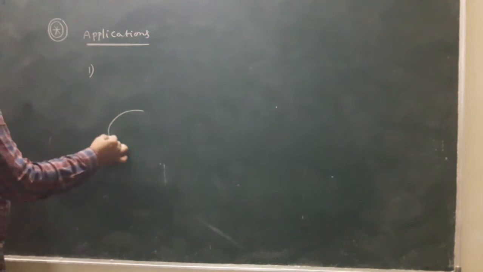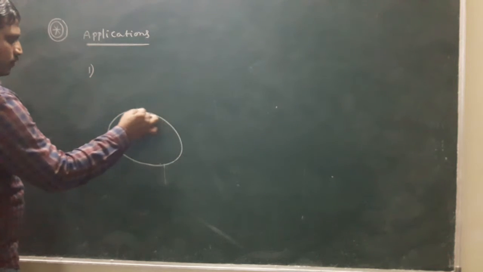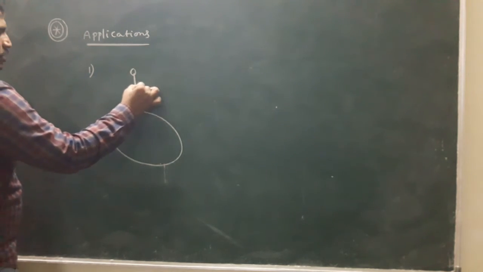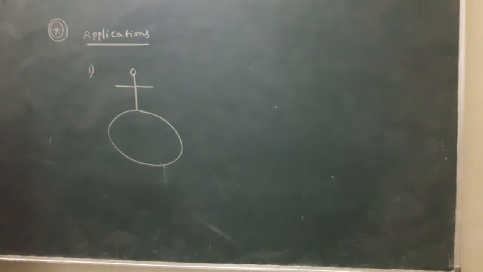Law of conservation of angular momentum: applications, uses. What are the uses? The first example is the turntable. Here, a man stands on the turntable.